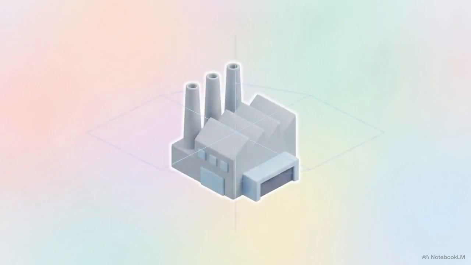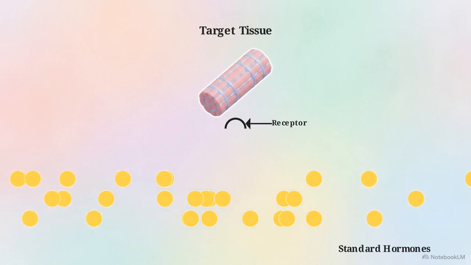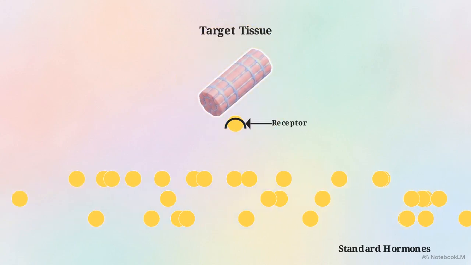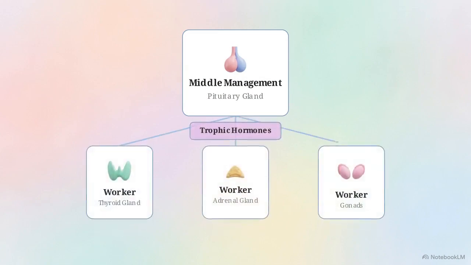Think of the human body as a massive, highly coordinated factory. The floor workers in this factory are your standard hormones. They travel through the bloodstream to execute specific physical tasks. But a factory this size requires a layer of middle management to keep the operation organized.